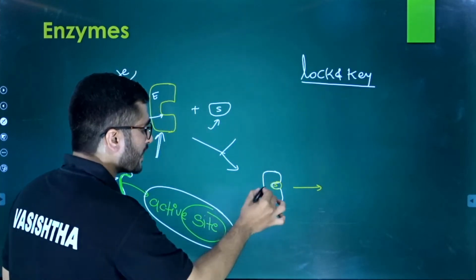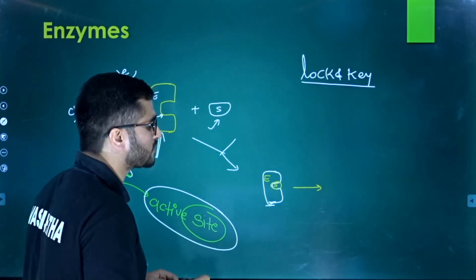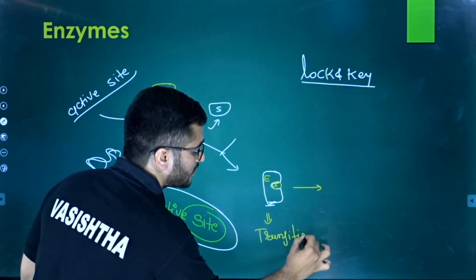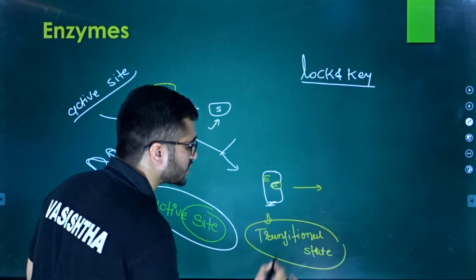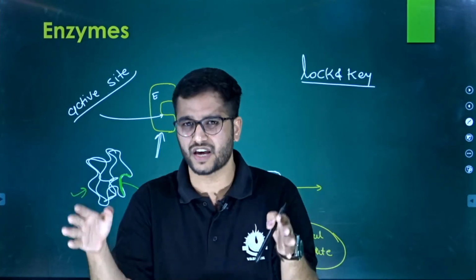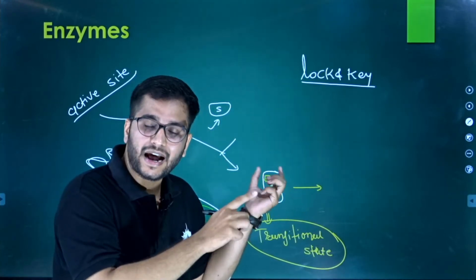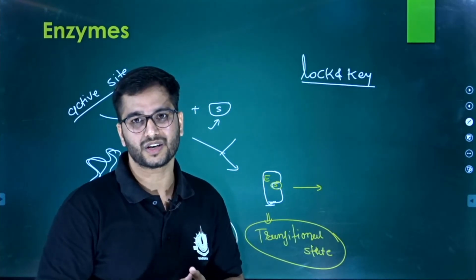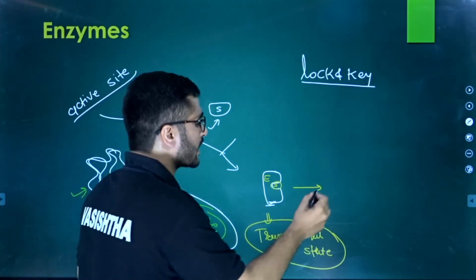So see what happens. When the substrate joins with the enzyme, it leads to the formation of some bond, and that is known as the transition state. So what is the transition state? The transition state is a particular phase of time in which the enzyme and substrate form a new bond and break the previous one. They form a new bond and break the previous one. So under this, what happens?